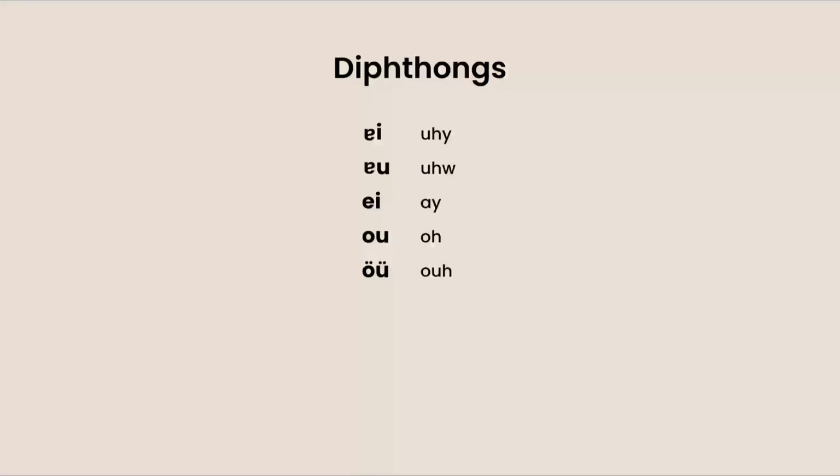So here we have diphthongs, and those are basically just two vowels put together to make one syllable. The first one is the a and the e sound, and then the a and the u sound, which is like an o with a w at the end. The e and the i make this sound. The o and the u make an o sound, and then the o with two dots and the u with two dots make an o sort of sound.